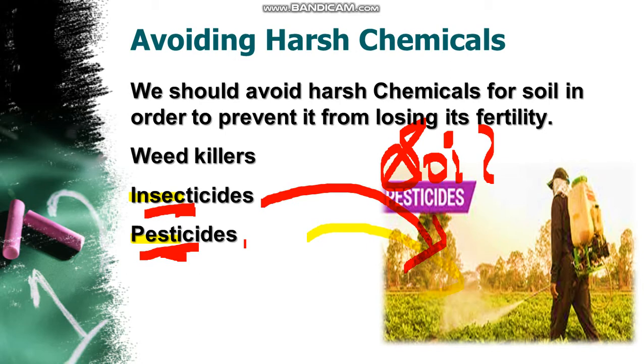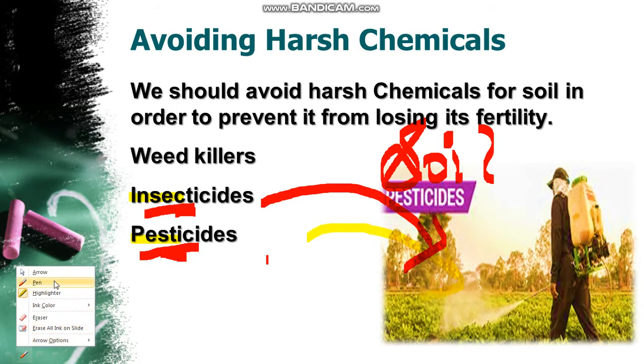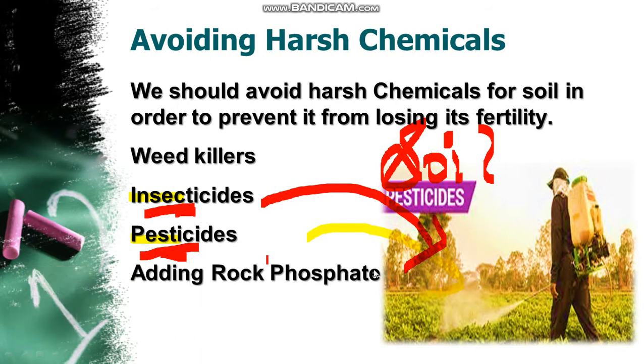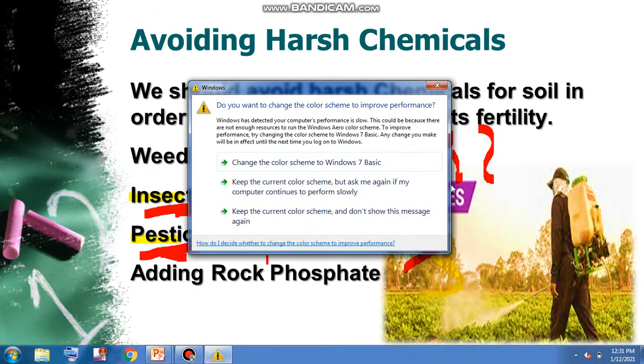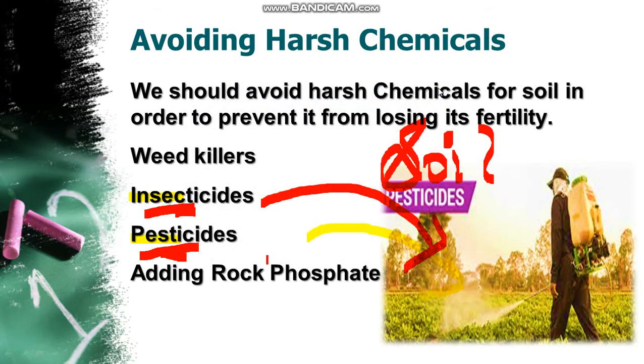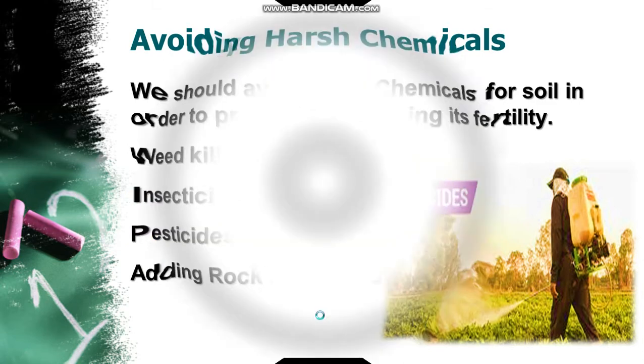We should avoid chemicals and weed killers, and we should give different phosphates to the soil. Minerals are very good for the soil. They help in growing good crops and maintaining the fertility of the soil. So we need to give phosphates, and we need to avoid weed killers, insecticides and pesticides.